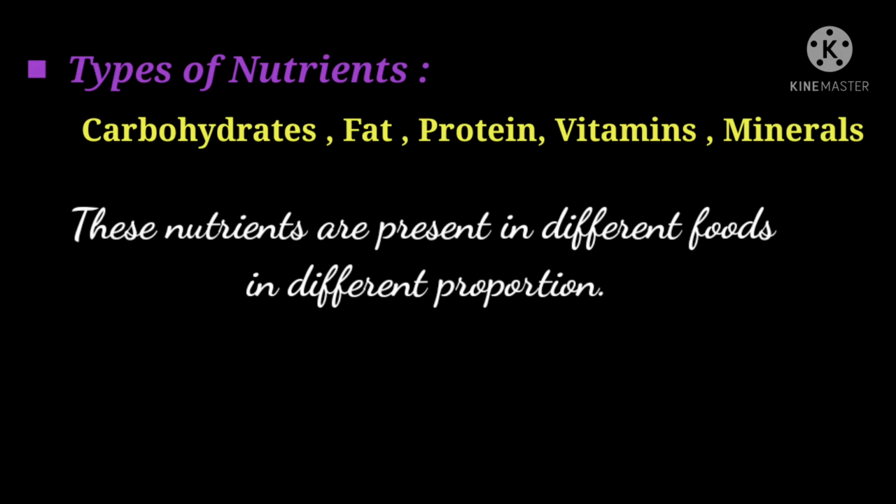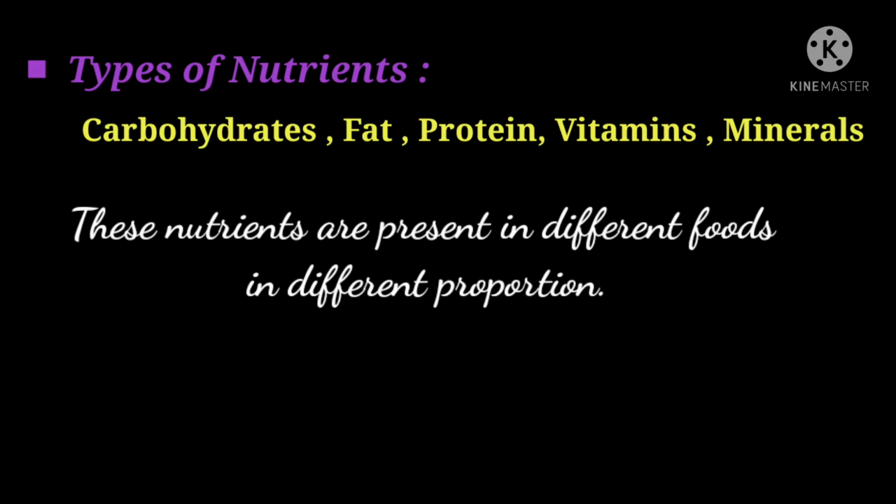Okay, in another example, like mutton, chicken, egg, different types of dals, these foods are rich in protein, but the other components are also present in it. But protein is present in higher amount.